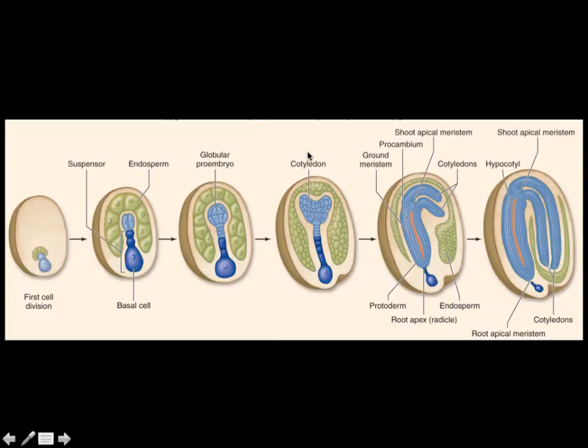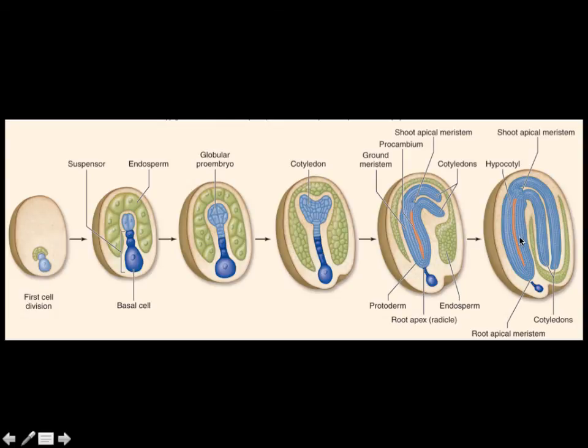Eventually, these cotyledons get bigger. We start to see more differentiation here into a stem and into roots. We start seeing primary tissue types. So we've got protoderm. Remember, protoderm eventually gives rise to dermal tissue. We have ground meristem up here in the middle, which gives rise to ground tissue. And then here in the middle, the orange area, this is the procambium, which eventually gives rise to the vascular tissue of the plant, the water conducting and sugar conducting parts of the plant.